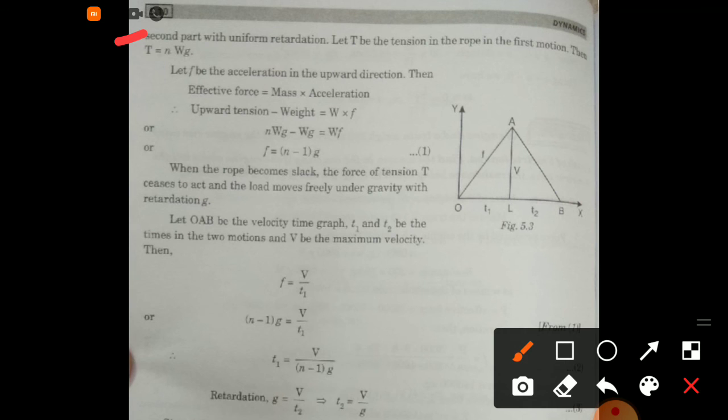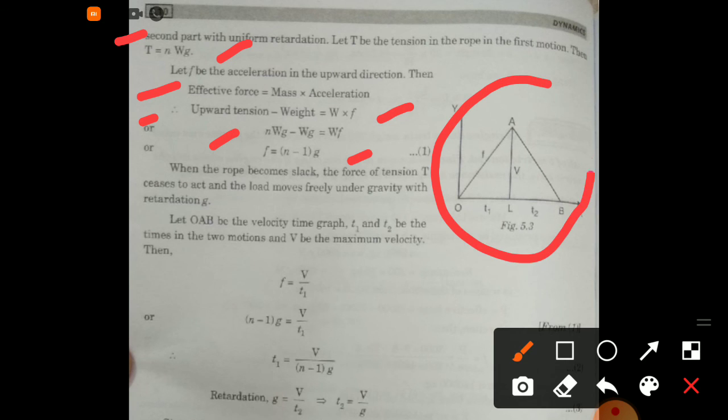Let T be the tension in the rope in the first motion. Then T is equal to nWg. Let F be the acceleration in the upward direction, then effective force is equal to mass into acceleration. Therefore, upward tension minus weight is equal to W into F, or nWg minus Wg equal to WF, or F is equal to (n minus 1)g, marking this as number 1. Taking this graph, motion is from 0 to A, then A to B.